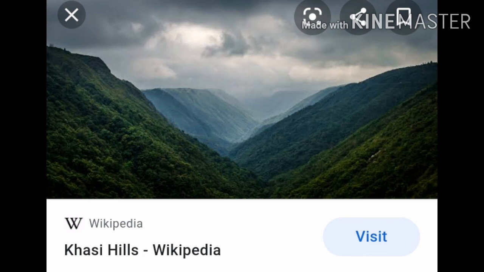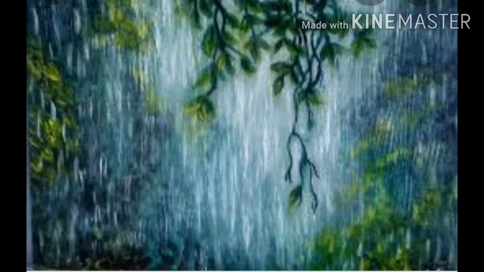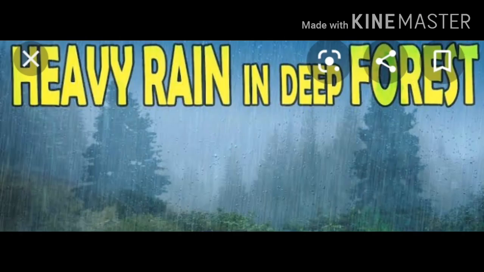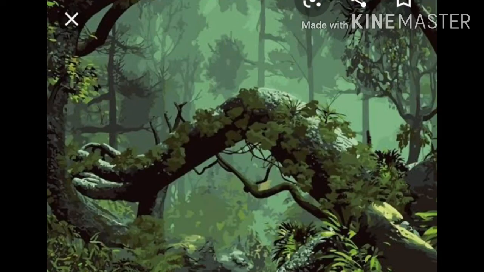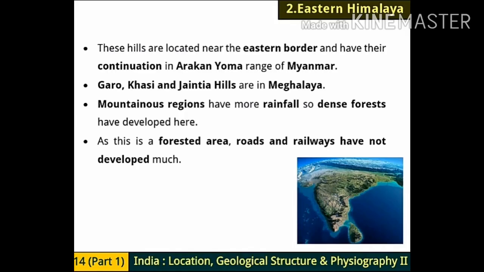See now mountainous regions have more rainfall, so dense forests have developed there because there is so much rainfall over there. Due to this rainfall, dense forests have developed. See here we are waiting for this kind of rain, while there is so much rainfall that the dense forests have developed. But see other thing, that as this is a forested area, roads and railways have not developed much. See, because it is forested area, there are no good facilities of roads and railways there.